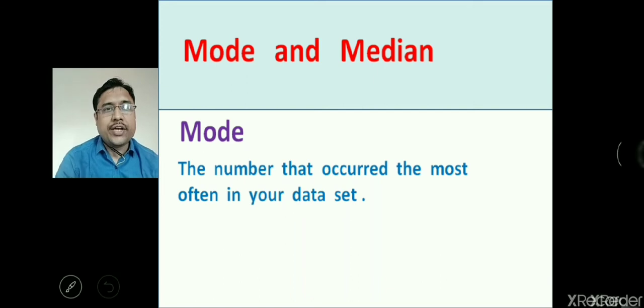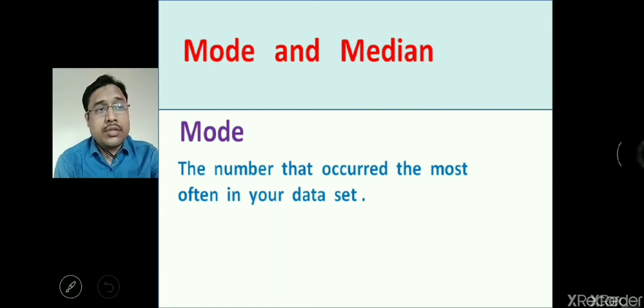Today we are going to study this topic, the mode and median of the data. What can we understand from this term, mode? It is the number that occurred most often in your data set. Whatever data occurs most often, that means its frequency is the highest, is called the mode of the data. First of all, we are going to see the mode. So now let's start, students.